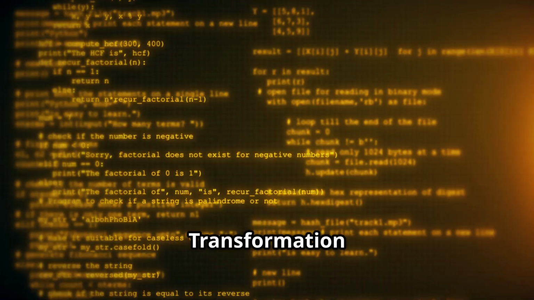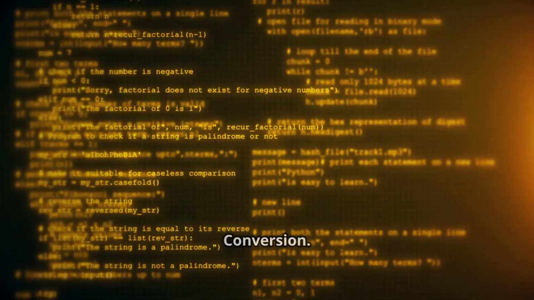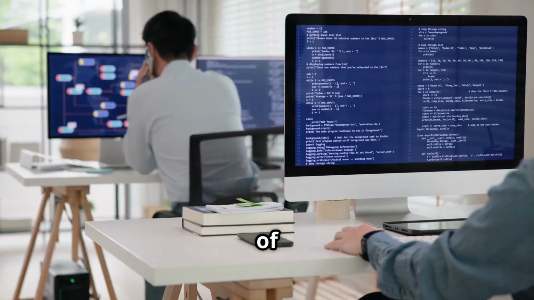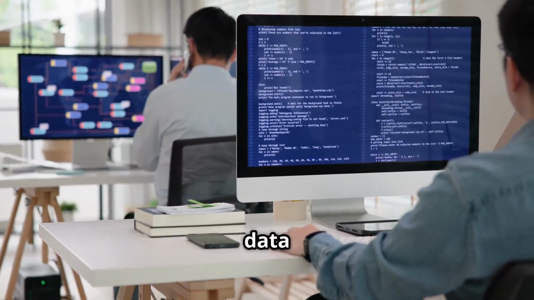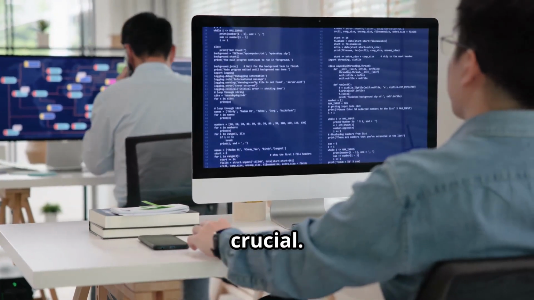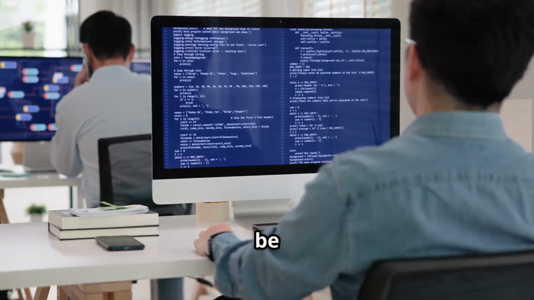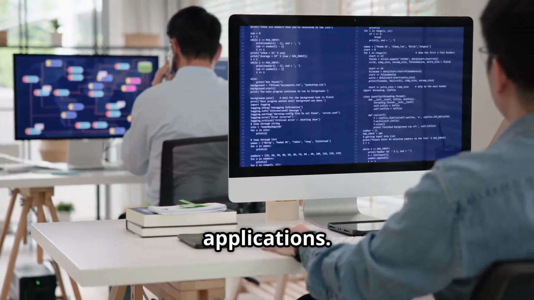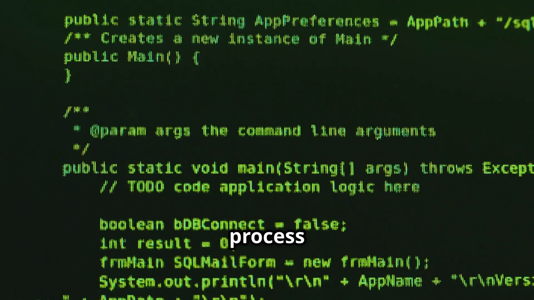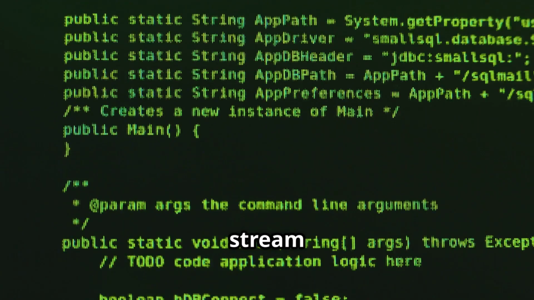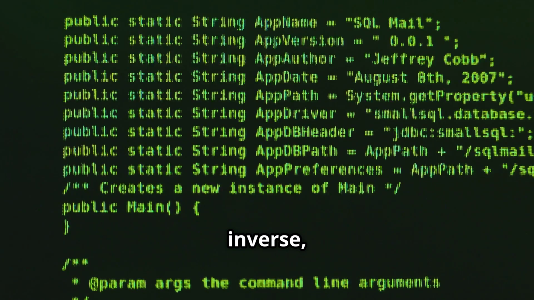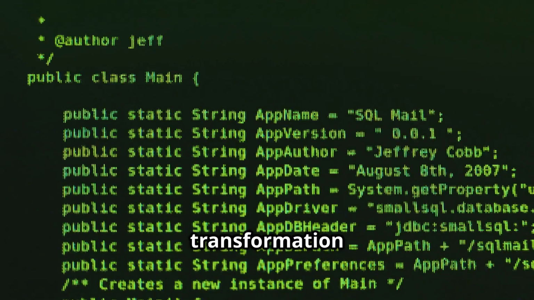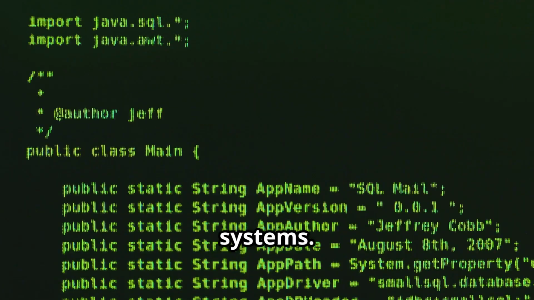Section 9. Data transformation, serialization, and format conversion. In the dynamic world of data handling, the ability to transform data between different formats is crucial. This skill ensures that data can be efficiently stored, transmitted, and utilized across various platforms and applications. Serialization, the process of converting Python objects into a byte stream suitable for storage or transmission, and deserialization, its inverse, play vital roles in this data transformation process. These processes enable seamless data exchange between different systems.